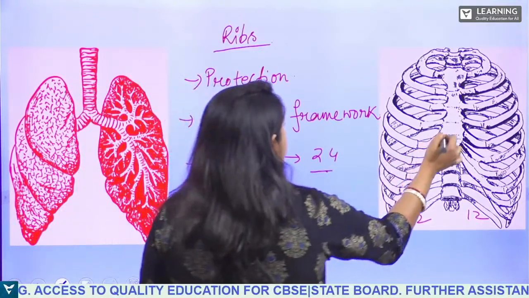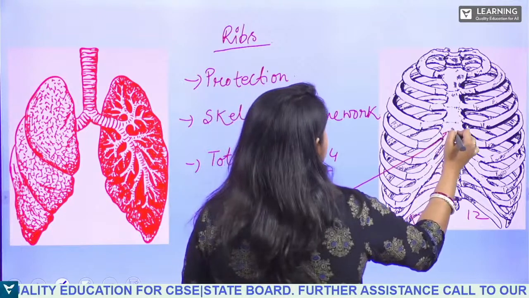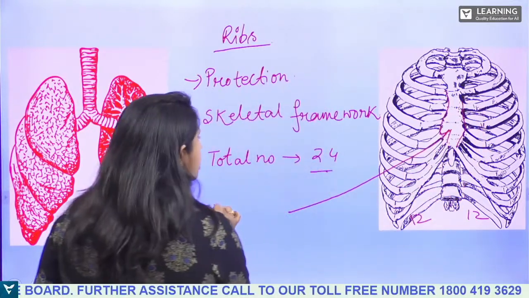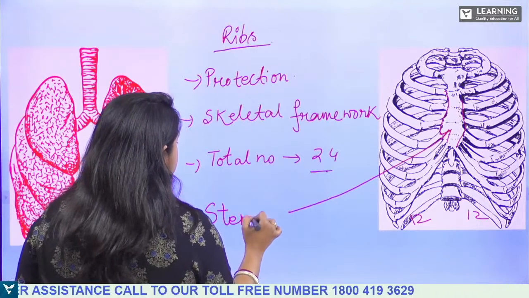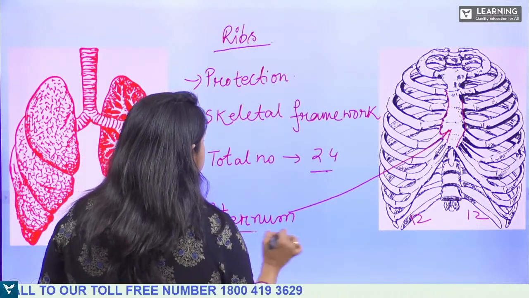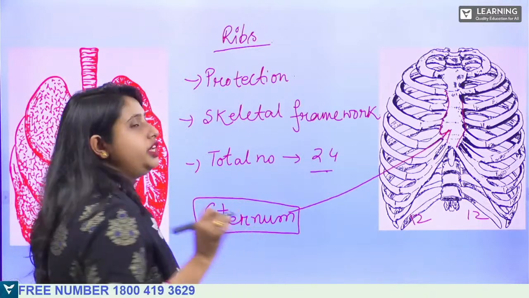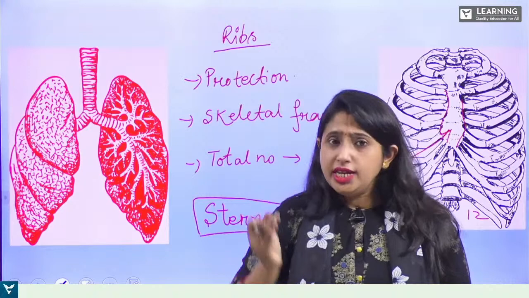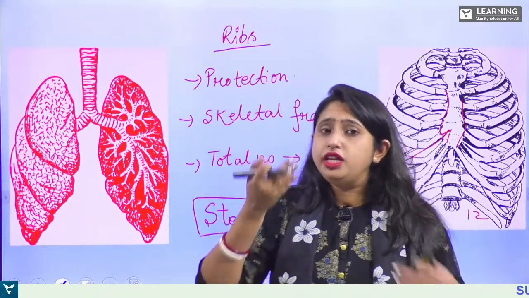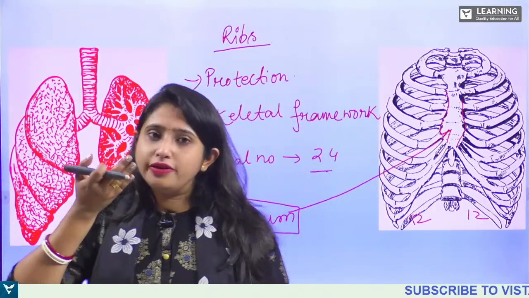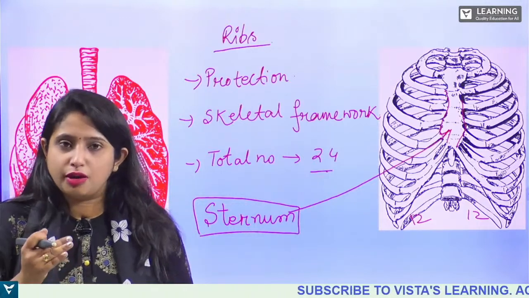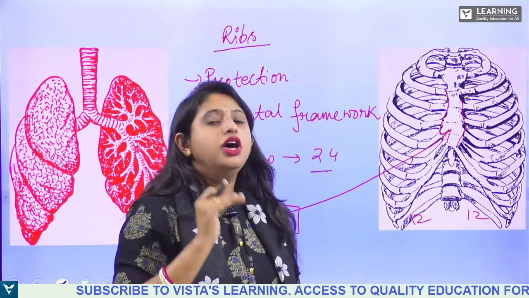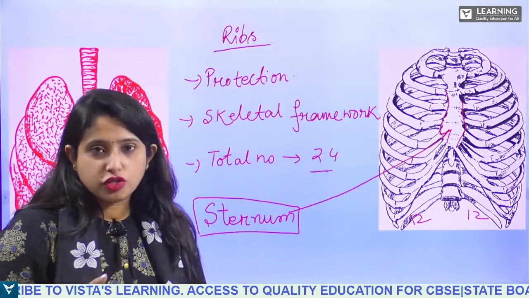And which one is the sternum? You know, this one is the sternum. This skeletal part is the sternum, okay. The ribs and the sternum are also responsible when we breathe in and breathe out: the ribs rise up and the sternum also rises up. During exhalation, the ribs and the sternum relax. These two are also involved in the process of respiration.